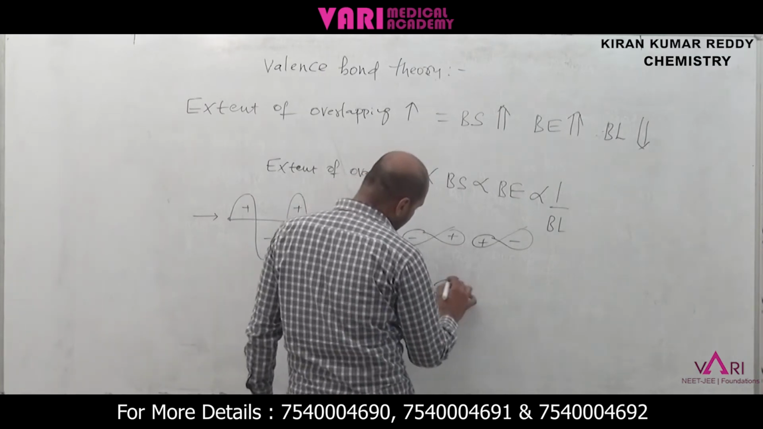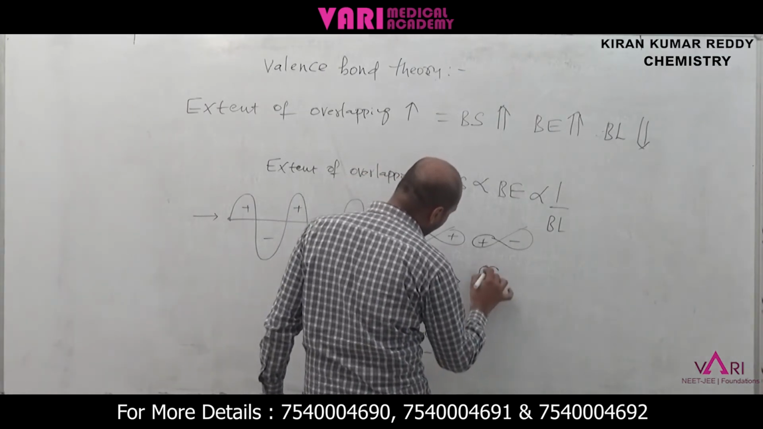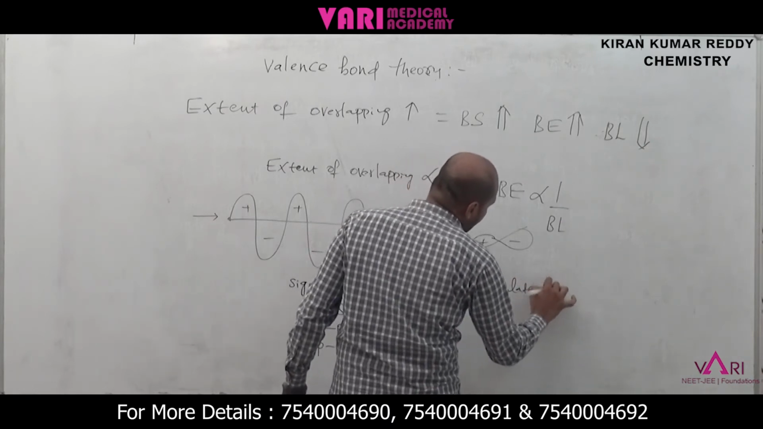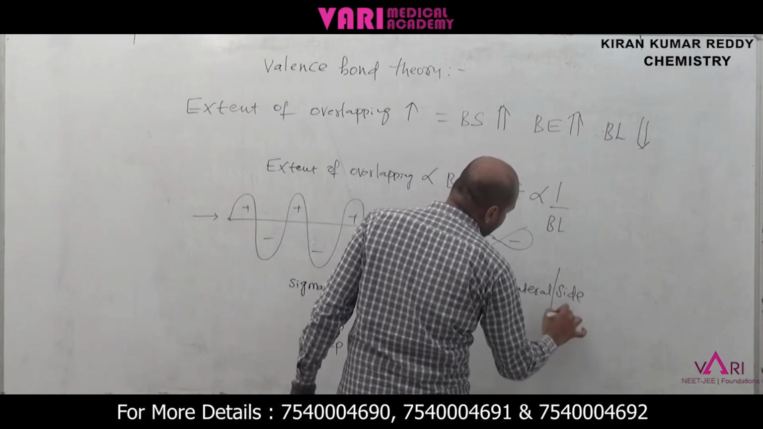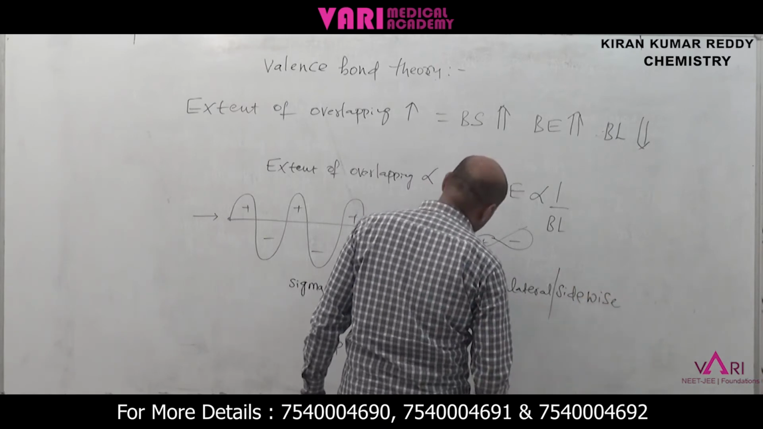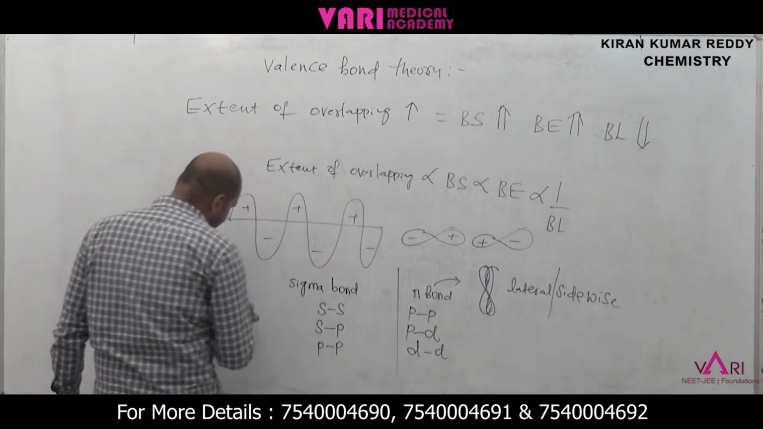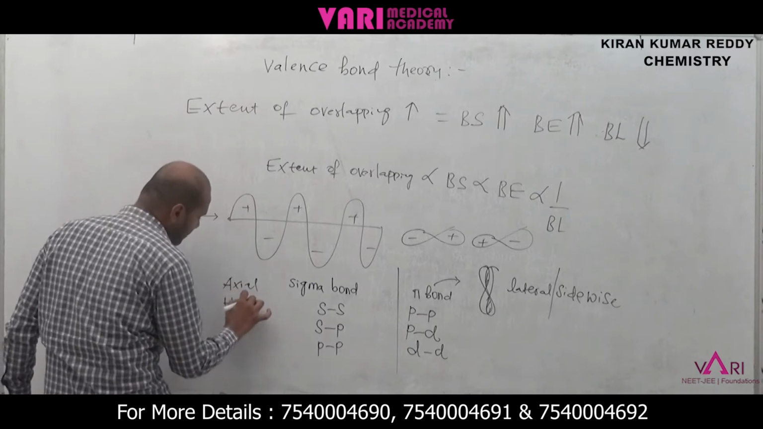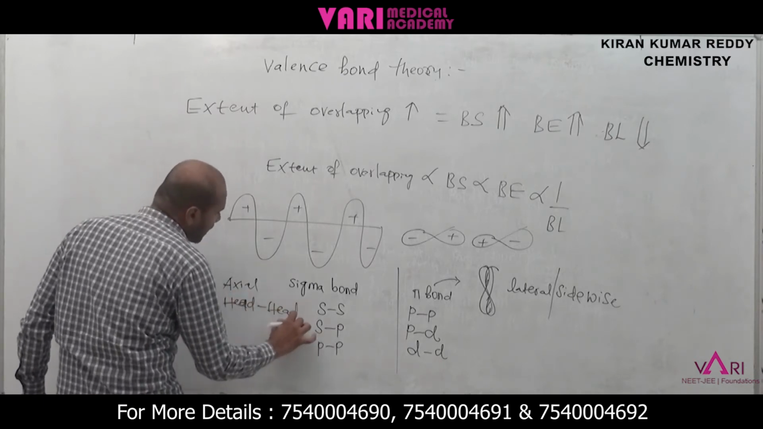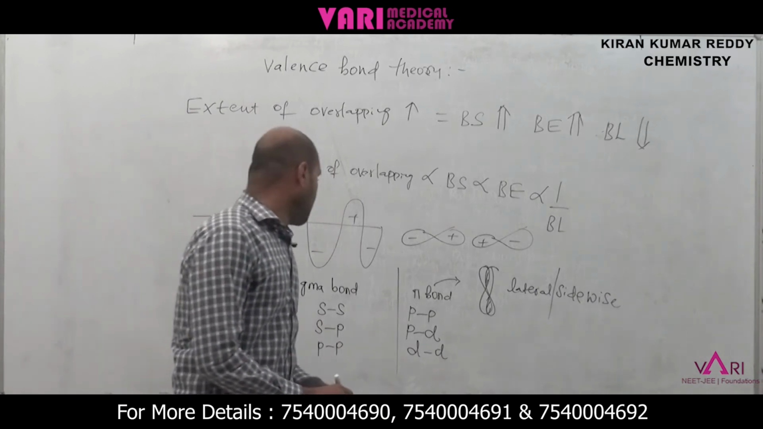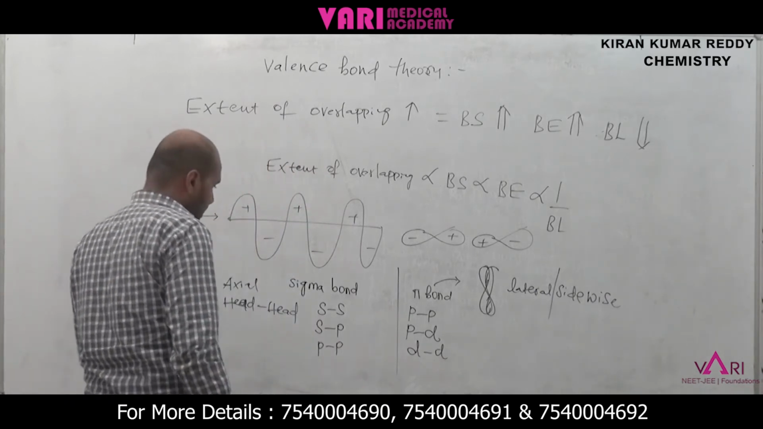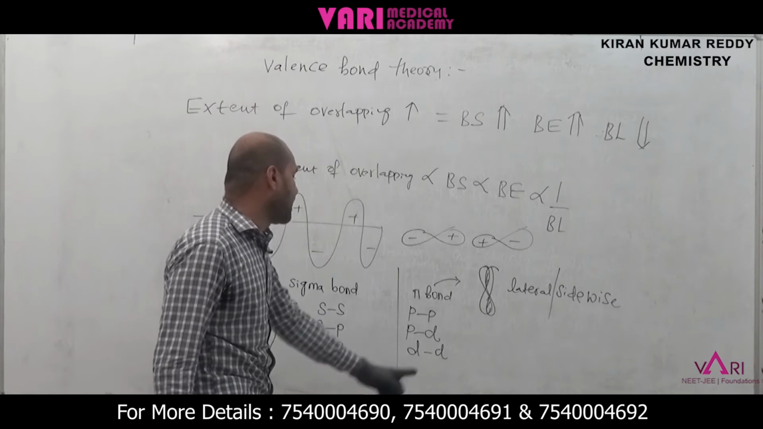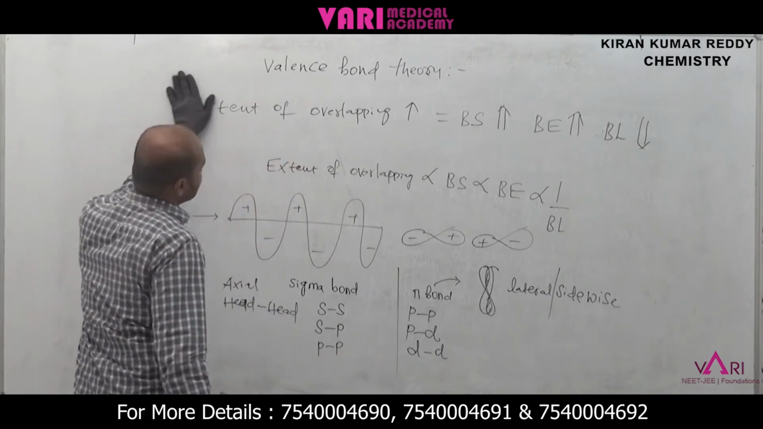In a pi bond, what type of overlapping is there? There is lateral, sidewise overlapping to form a pi bond. Here is axial, or head-to-head, overlapping to form a sigma bond. Now we can take examples of sigma bonds: s-s orbital, s-p and p-p. Here are p-p orbitals, p-d orbitals and d-d orbitals.